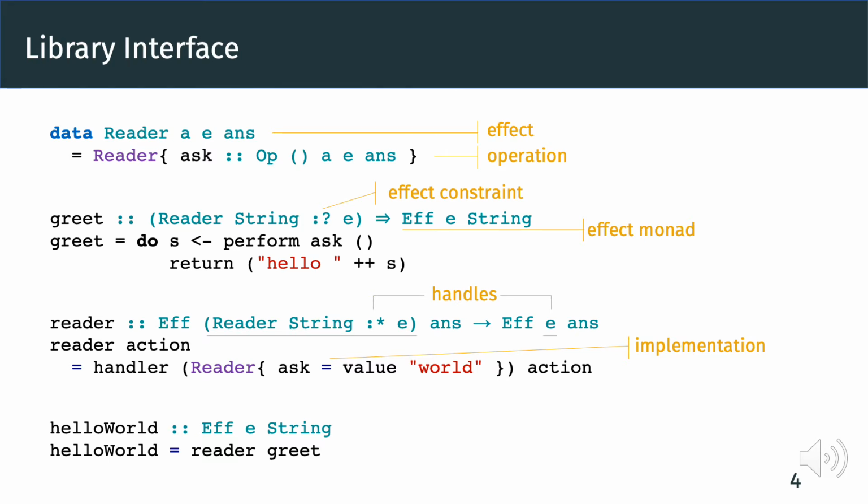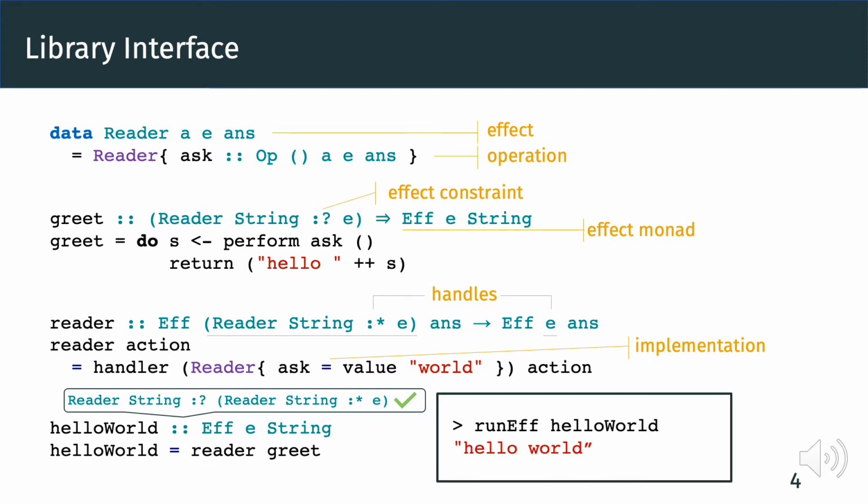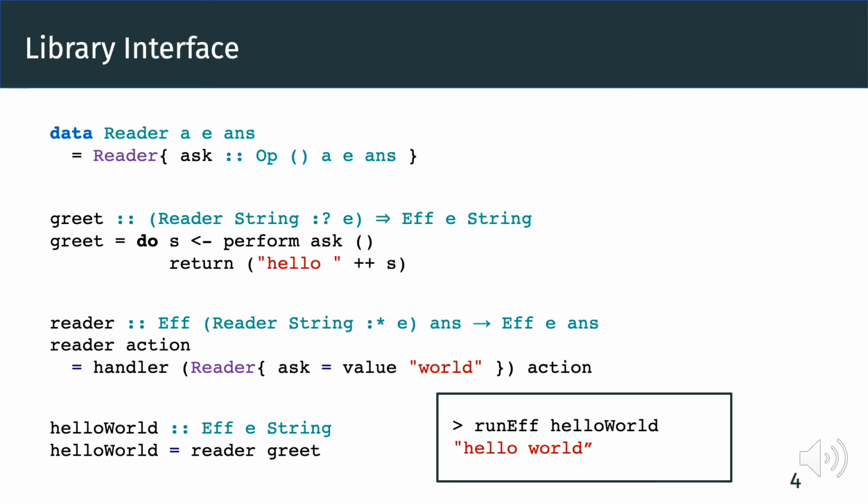In particular, we can evaluate greet under our reader handler, where the constraint is satisfied. Now, since ask is handled by returning "world", we expect greet to return "hello world". We can run effectful computations using runEff, and it returns the result as expected. Note that this slide is all that it takes us to write a complete algebraic effect program.